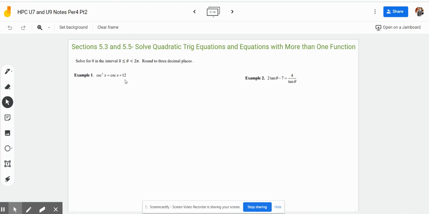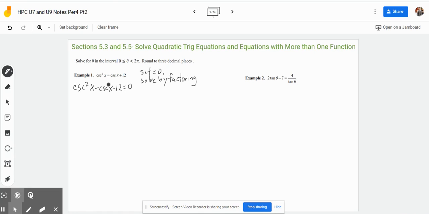All right, so what we have to do to solve by factoring is to set this equal to 0 first, and then we'll eventually factor it from there. So to set it equal to 0, I just move these two terms here on the right side over. So you have cosecant squared x minus cosecant x minus 12 is equal to 0.